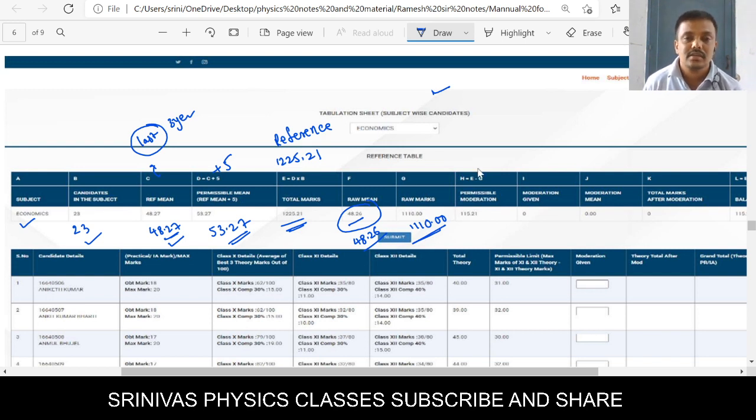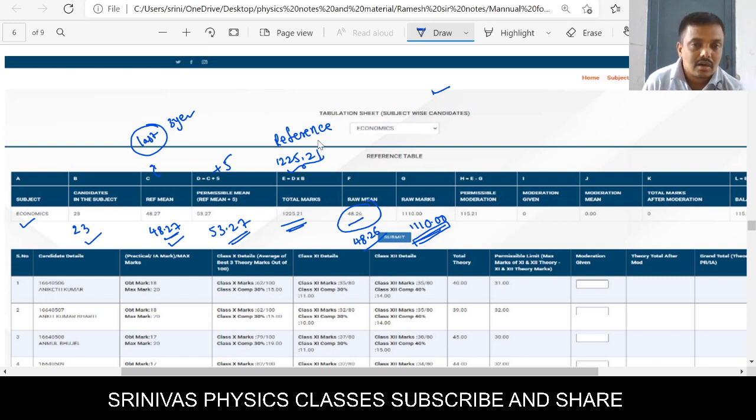Okay, right. Now next they are asking about permissible moderation. What is this permissible moderation? Permissible moderation means we can do the moderation. CBSE is asking to keep your marks up to a maximum of 1225.21. But till now you gave marks according to the 10th, 11th, 12th, and you gave only 1110.